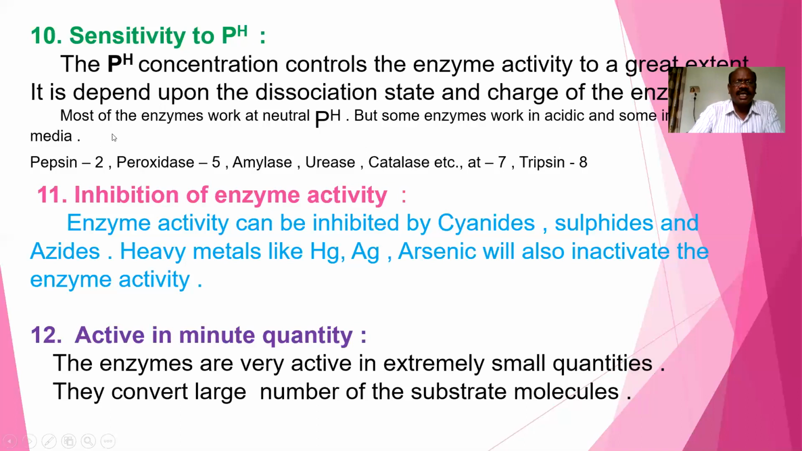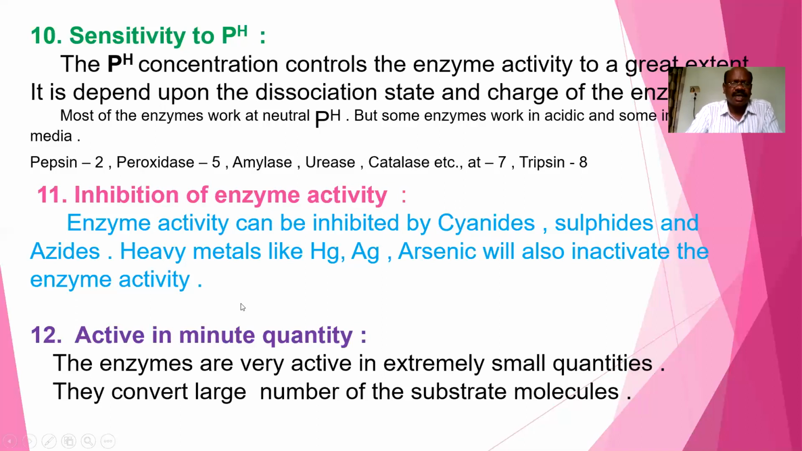Okay. Next, coming to the inhibition of enzyme activity. Enzyme activity can be inhibited by some compounds. It may be heavy metals or other compounds. Heavy metals like mercury, silver, arsenic inactivate the enzyme activity. Some cyanides, sulfides, and azides also inhibit the activity of enzymes, because they break the reactions. That's why the chemical balance of the reaction will be deviated.